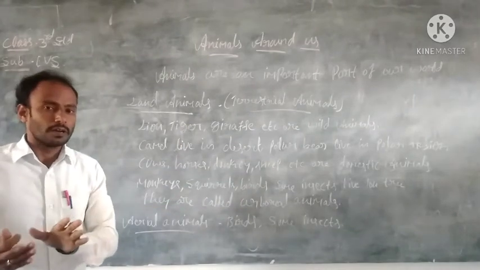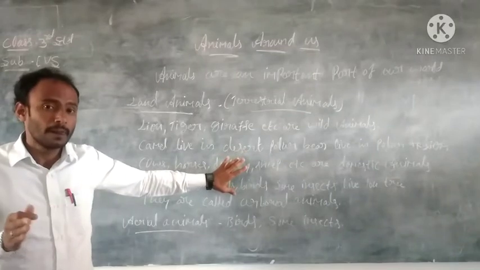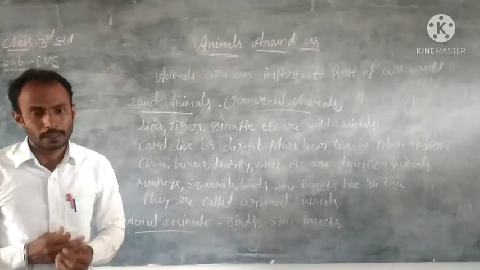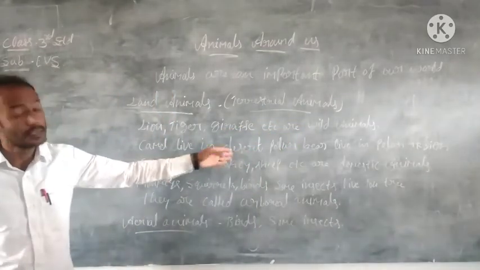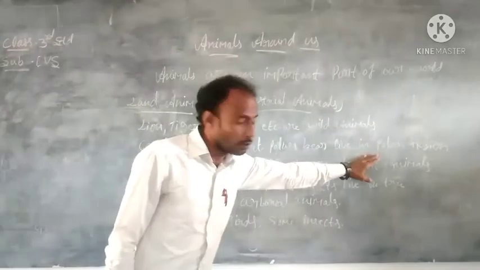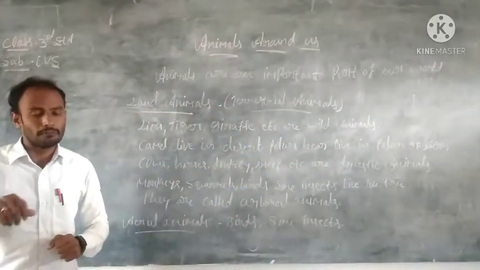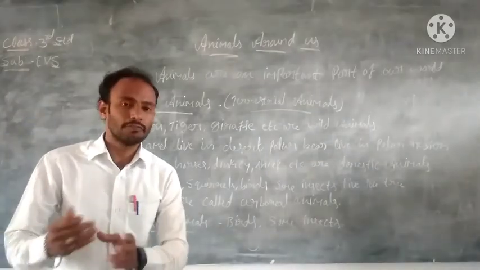We divide these animals. All of these animals live on land, but we divide them according to where they are living. Some animals live in the wild area, some live in the desert area, some live in the polar region, and some live with us, means on our farmland and also inside our house. We take care of them.